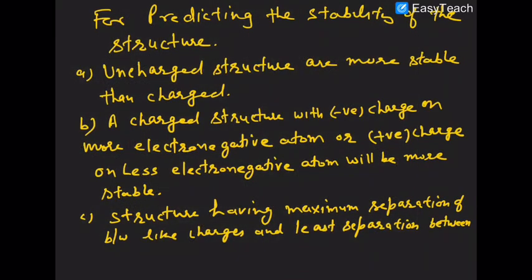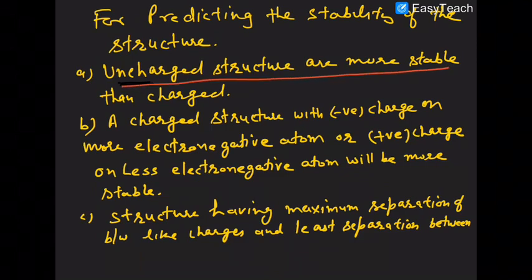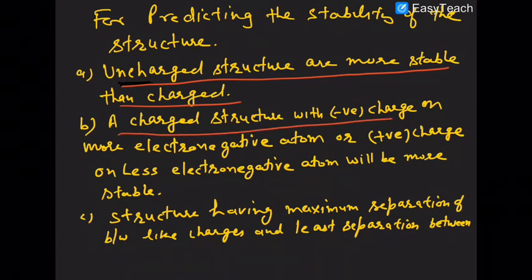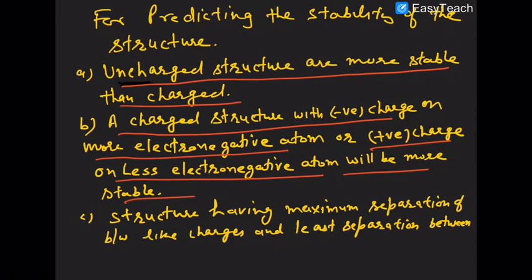So let's see the predictability of the structure once more. I am repeating once more. Uncharged structures or neutral structures are more contributing, more stable. A charged structure with negative charge on the more electronegative atom and positive charge on the less electronegative atom will be more stable.